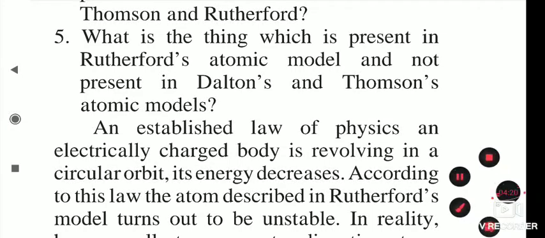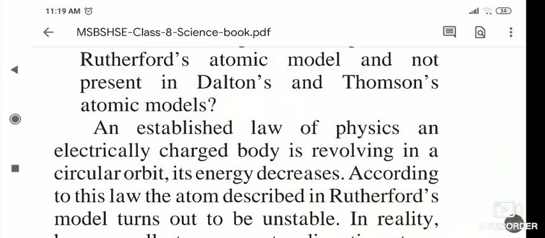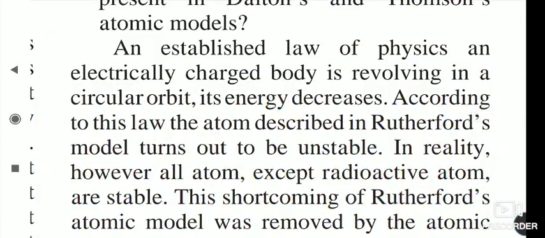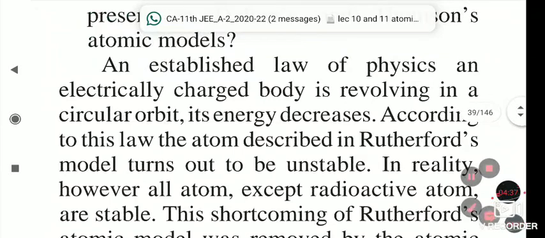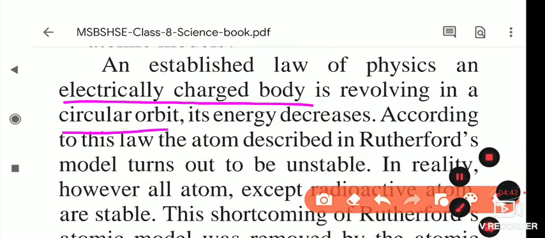In Dalton and Thomson's atomic model, what is absent? The revolution of the electrons is absent. But he said that the electrons are present in orbits, orbiting around the nucleus. According to the established law of physics, an electrically charged body is revolving in a circular orbit.